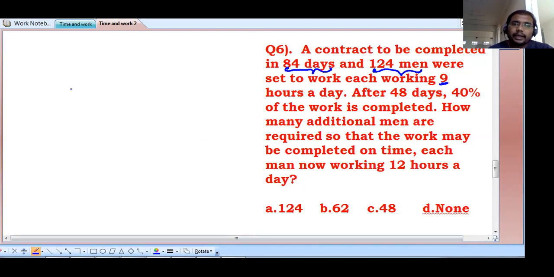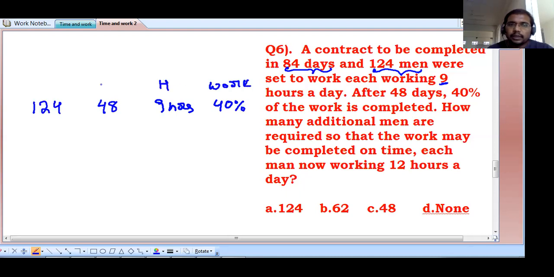But in reality, these 124 men are working. How many days did they work for? 48 days. How much percentage of the work is completed? 40% of the work is completed. But daily they are working how many hours? 9 hours daily. Only 40% of the work is completed.